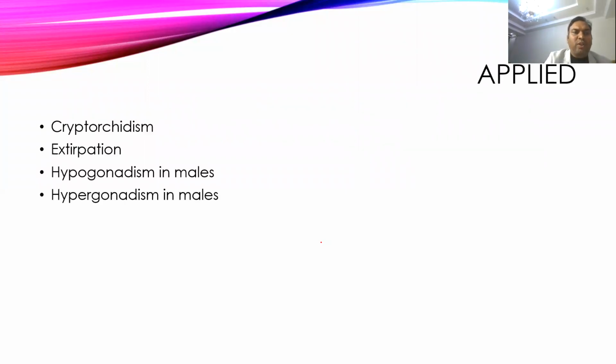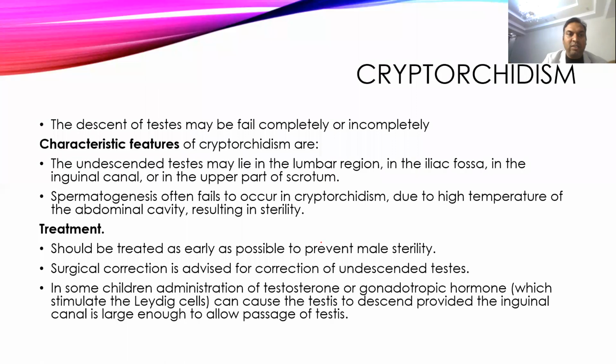Then applied aspects: cryptorchidism, extirpation, hypogonadism, and hypergonadism. Cryptorchidism is when the testis doesn't descend in the infant and remains in the abdomen. That condition is called cryptorchidism. Extirpation is when we surgically remove the testis from the male. Either it can be removed before puberty or after puberty. In both conditions, there will be different effects on the male. Then hypogonadism in the male and hypergonadism in the male.